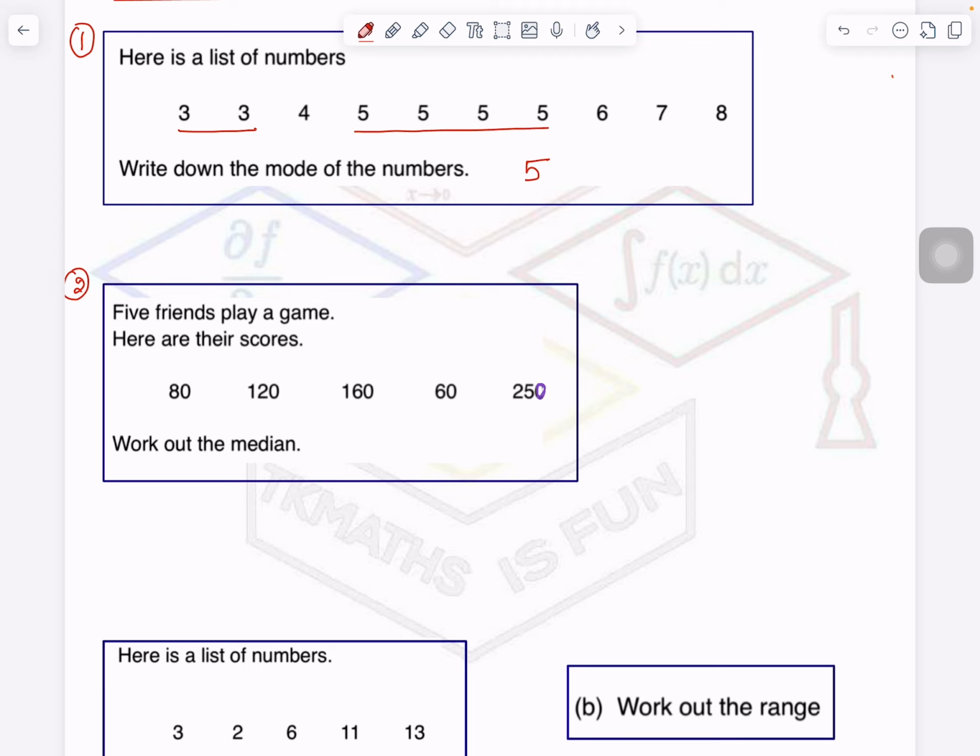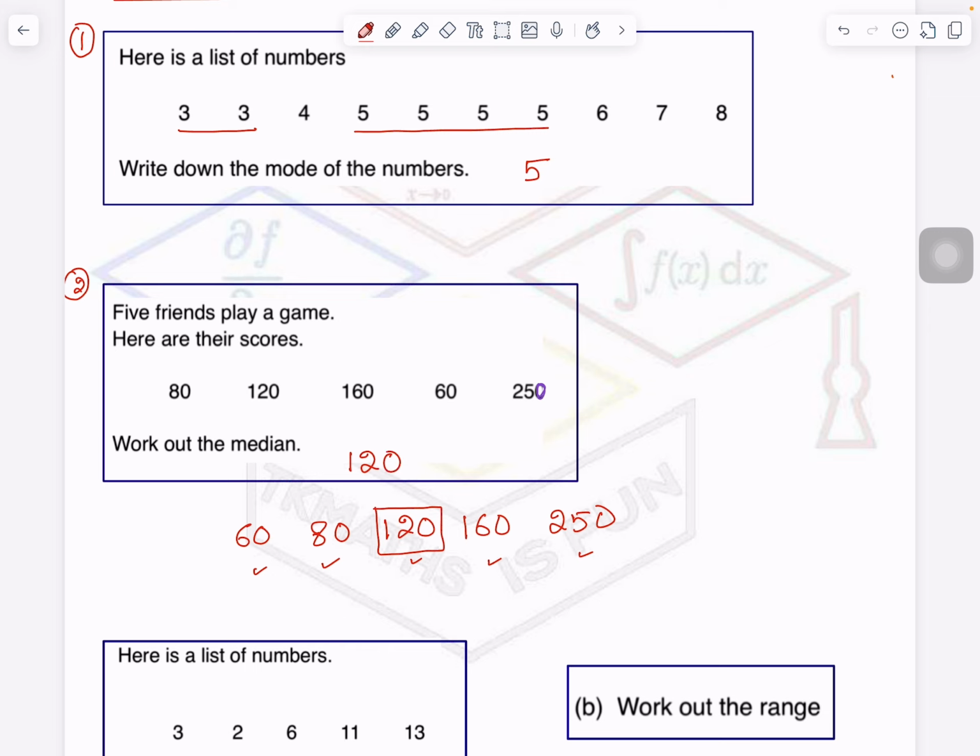So if I rewrite these scores, it will be 60, 80, 120, 160, just a minute, let me write them down in a line. So it will be 60, 80, 120, 160, and last is 250. Now all this data is in ascending order. How many data are here? 5. 1, 2, 3, 4, 5. So what is the middle one? This one, which is at the 3rd place. So my median is 120.